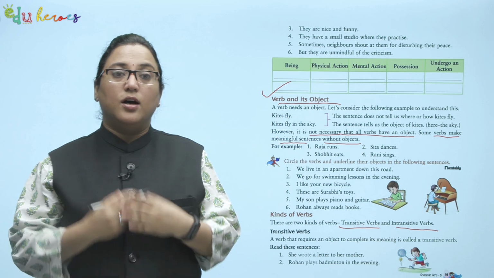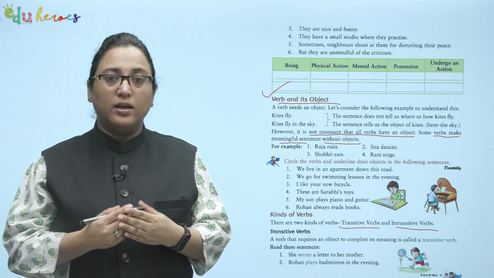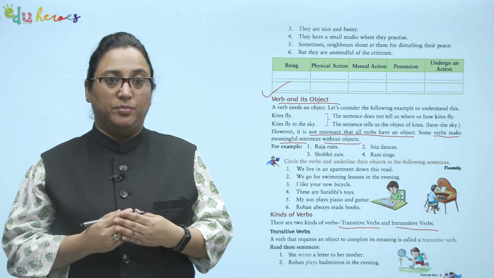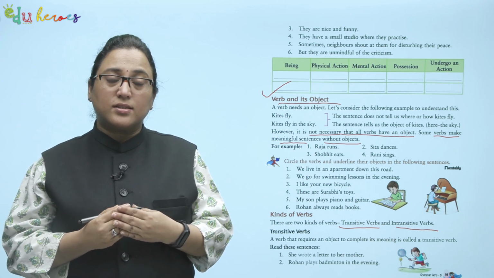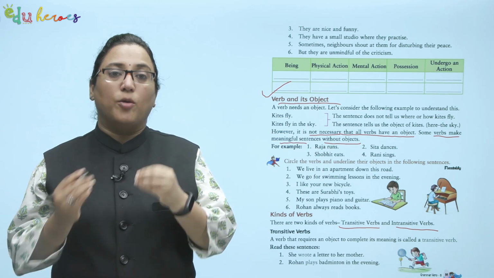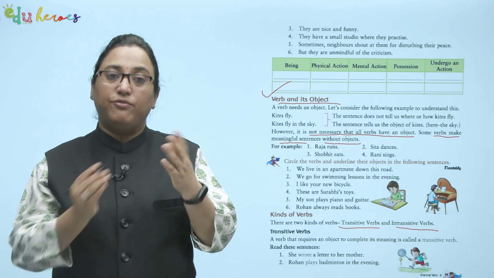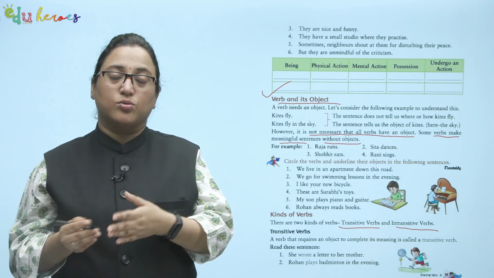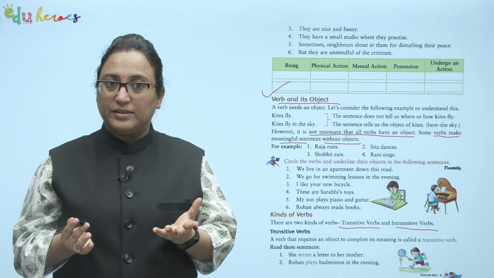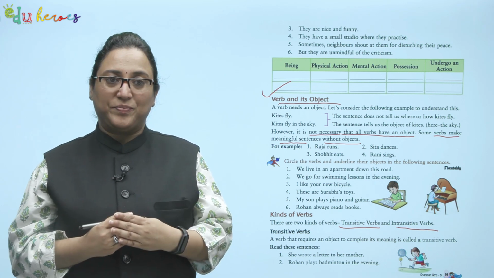Transitive verbs. A verb that requires an object to complete its meaning is called a transitive verb. This is the kind of verb which always requires an object. That means in such sentences you will find a verb and an object also. Otherwise it is not complete. Let's read these examples and understand.